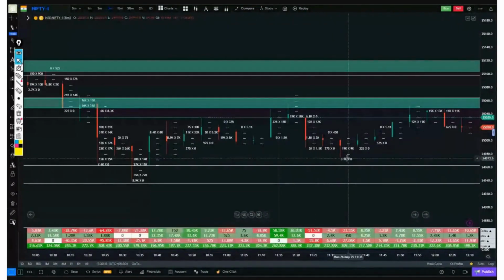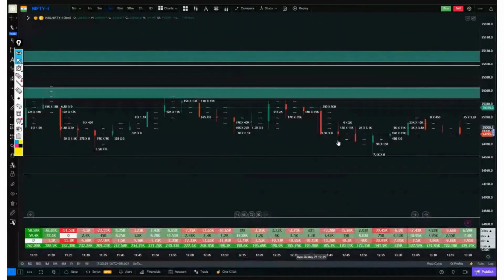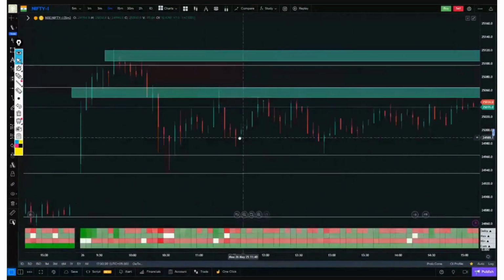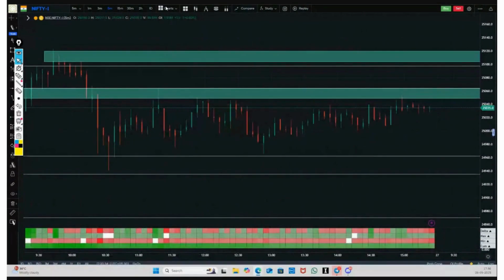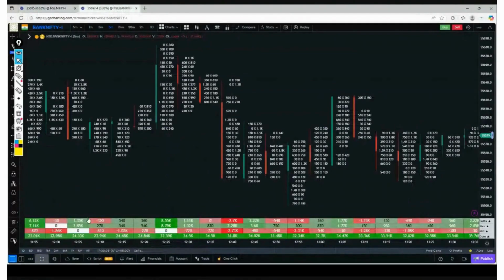Again, there was selling but the market failed to break through. It held without any buying interest. It came back to the support, and after that, the market kept moving the whole day between the first buying zone and the selling zone. This was a quick analysis of Nifty for today. Now, let's look at Bank Nifty. Bank Nifty was quite simple today.